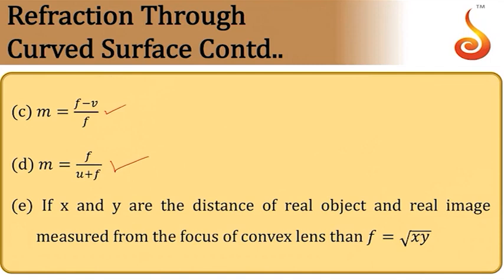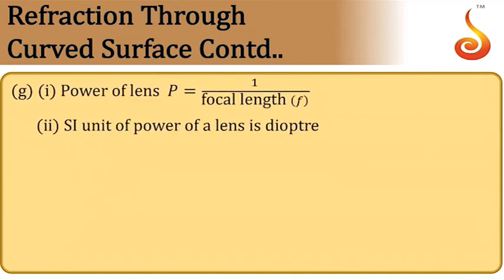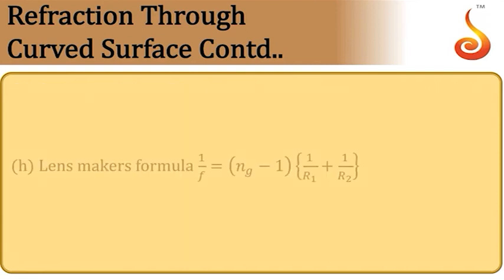If x and y are distance of real object and real image measured from the focus of a convex lens, remember this result is true only for convex lens, then f is equal to root of xy. It is similar to what we had in concave mirror. Now power of a lens is reciprocal of focal length. SI unit of power is diopter. So to measure power, you should always measure focal length in meters. Remember this will be useful for solving problems.